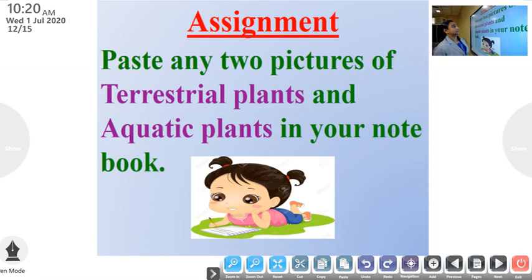Next, it's an assignment for you. Paste any two pictures of terrestrial plants and aquatic plants in your notebook. It will be valued when the school reopens. So you have to paste it in your notebook. Clear?